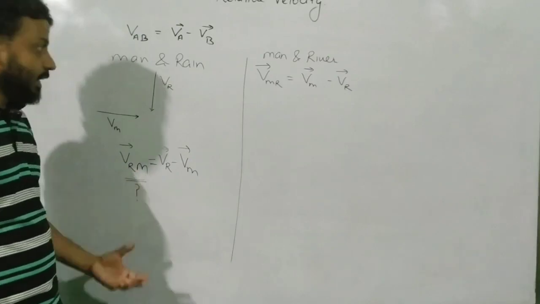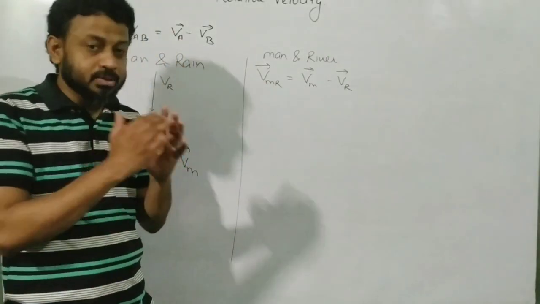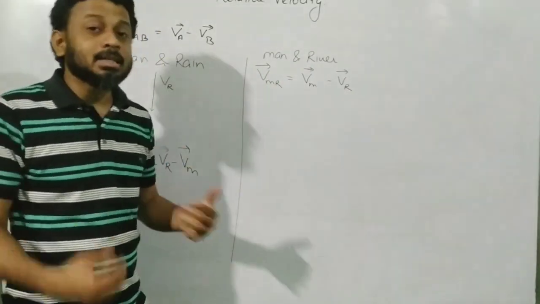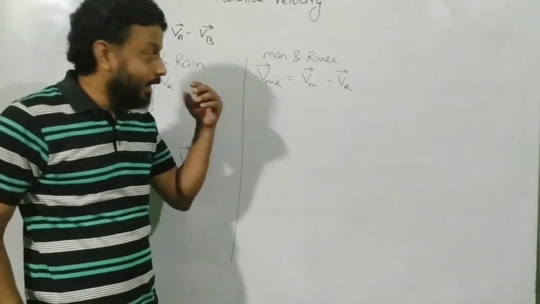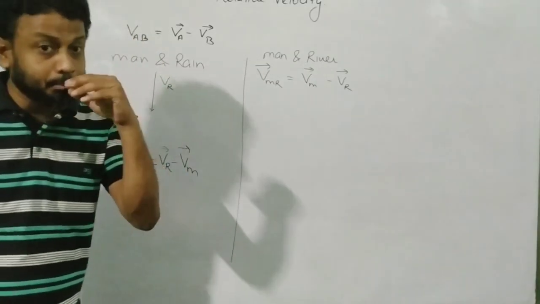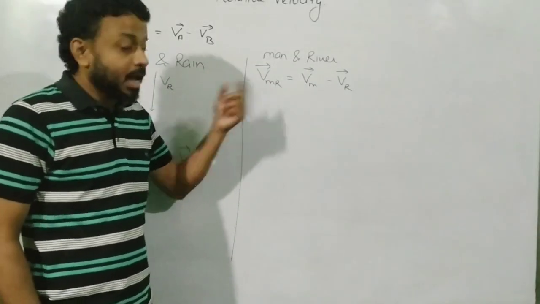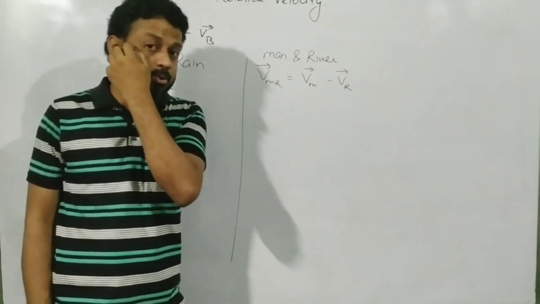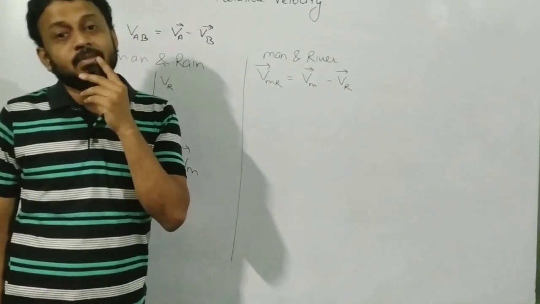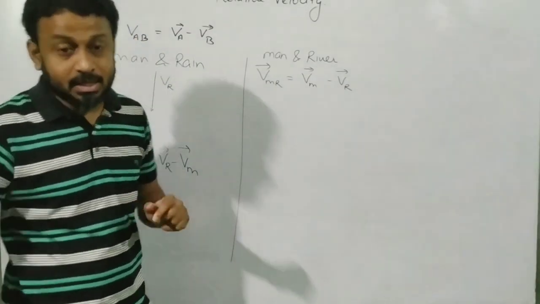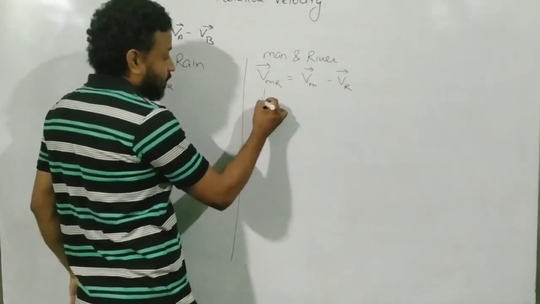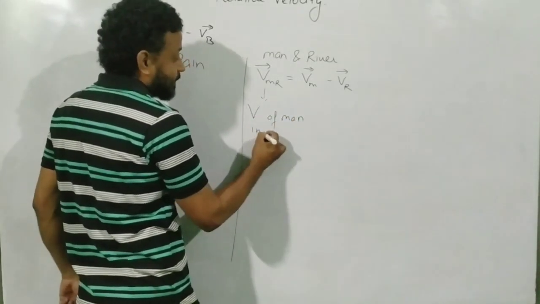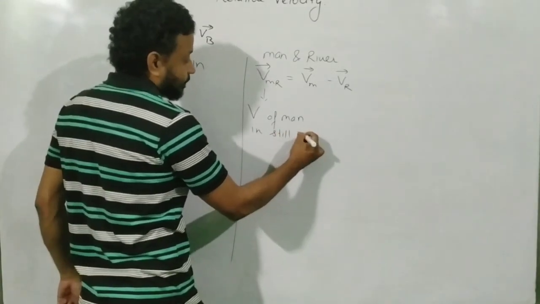Why I am emphasizing this difference is that in this type of question, the MR is given to you. You don't have to find MR. In most of the questions, it will be given to you, and that will be given in two ways. Either they will tell you the velocity of the man with respect to river, or they will say the velocity of the man in still river. It is called the velocity of man in still water or still river.